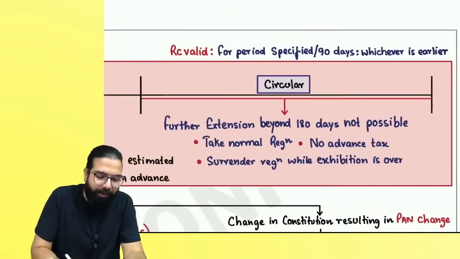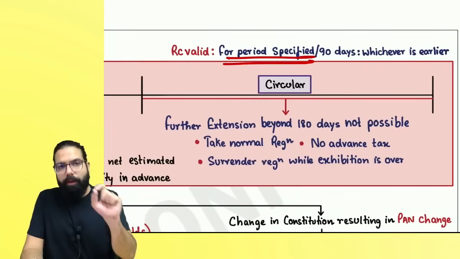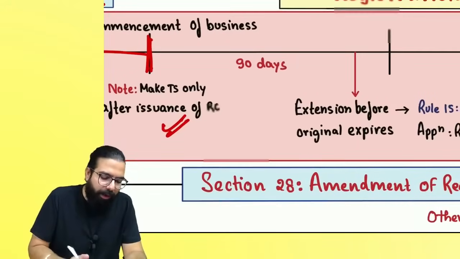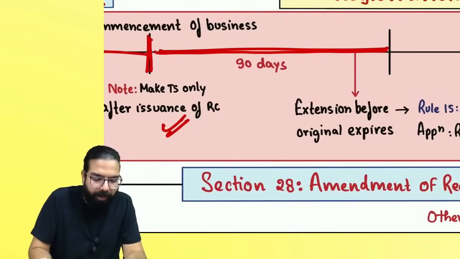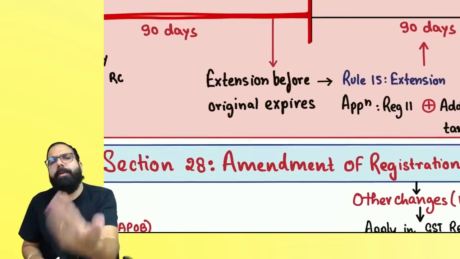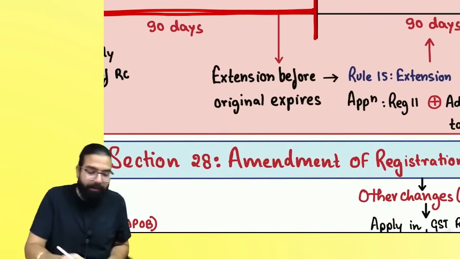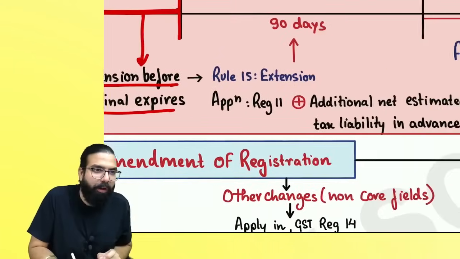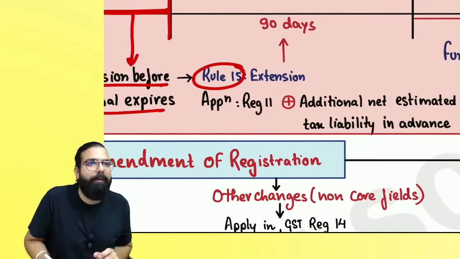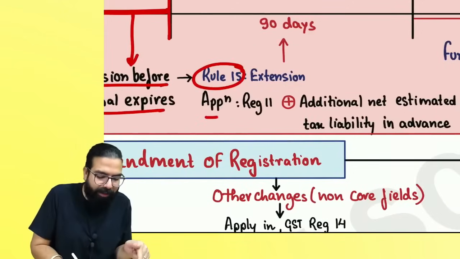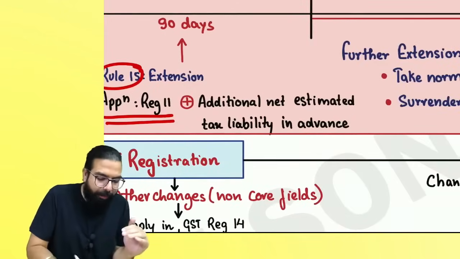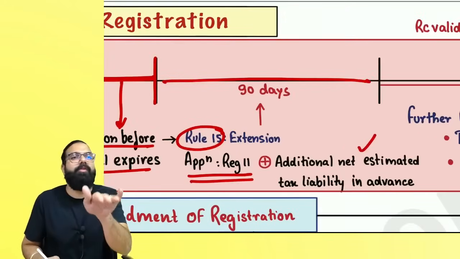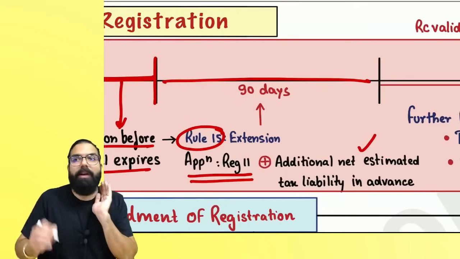Remember, the registration certificate granted to them is for a period specified or 90 days, whichever is earlier. Once they start their business, supposing they have been granted registration for 90 days, and the period is going to expire, then they can ask for extension. Extension should always be before the original expires. Rule number 15 is applicable, which says that you can apply for extension in GST REG 11. Along with that, for the extended period, additional net estimated tax liability has to be given in advance.